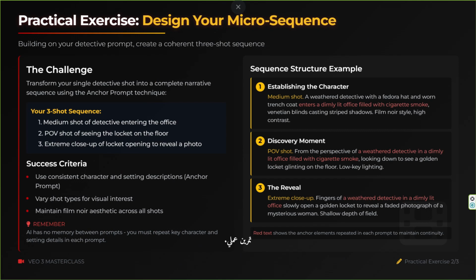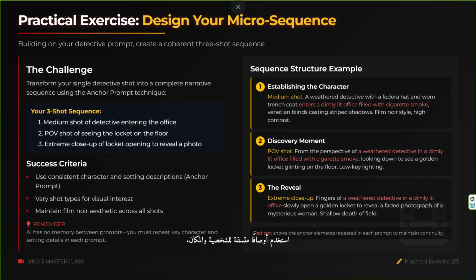Practical exercise: design your micro-sequence. The challenge: building on your detective prompt, create a coherent 3-shot sequence. Your 3-shot sequence plan: medium shot of detective entering the office; POV shot of seeing the locket on the floor; extreme close-up of locket opening to reveal a photo.